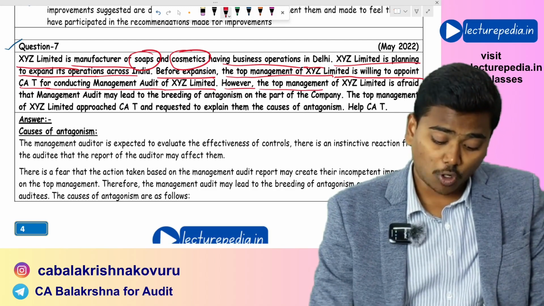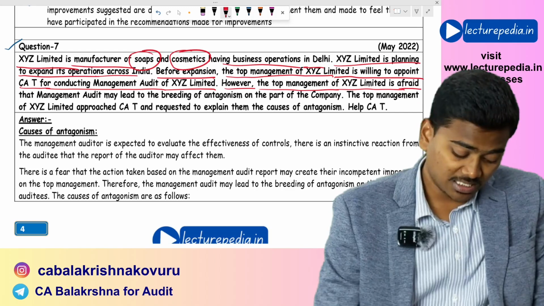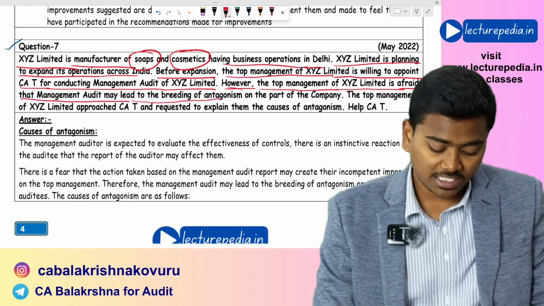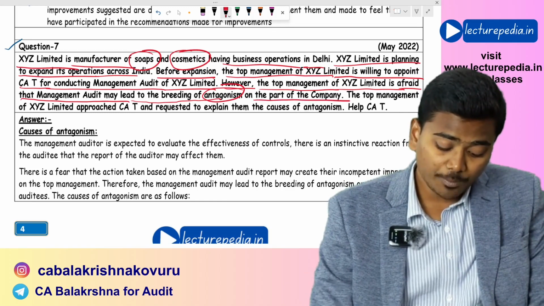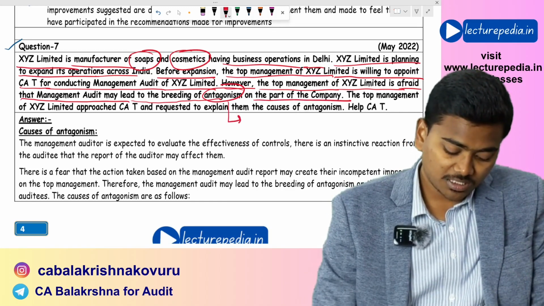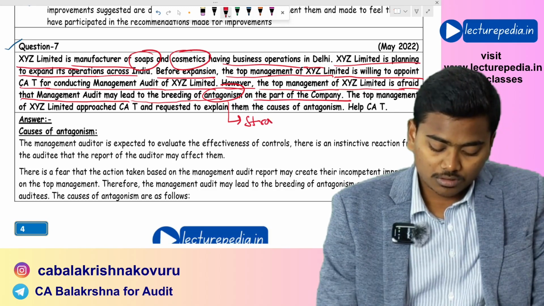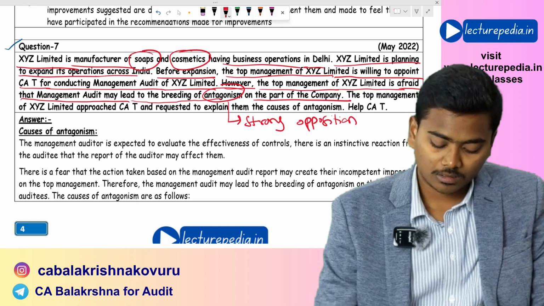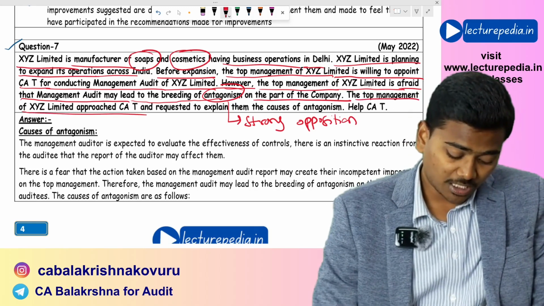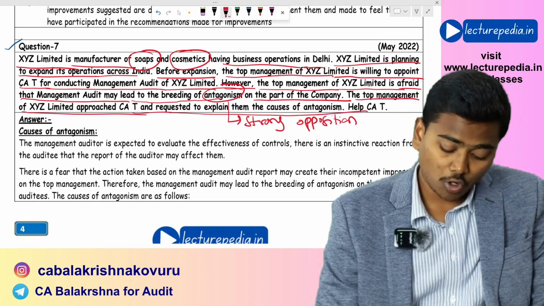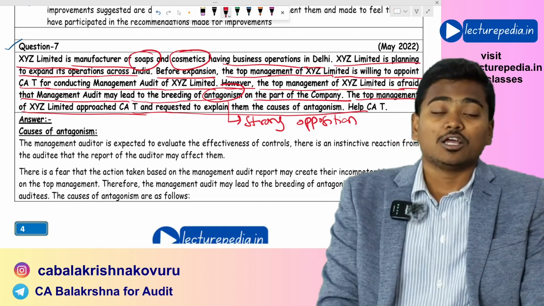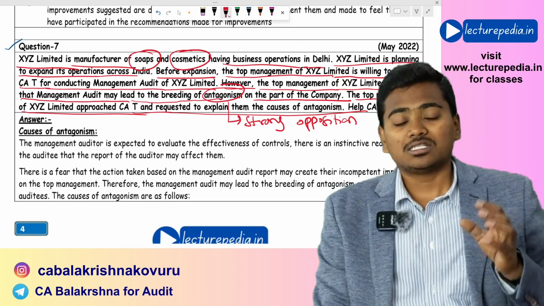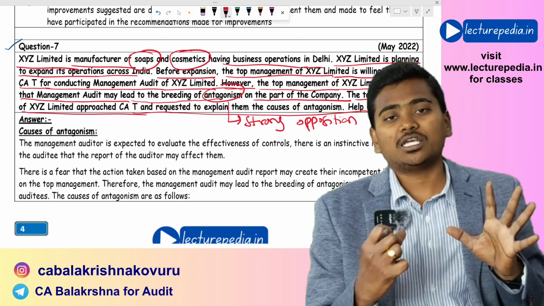However, the top management of XYZ Limited is afraid that management audit may lead to the breeding of antagonism on the part of the company. Antagonism means strong opposition. The top management of XYZ Limited approached the CA and requested to explain to them the causes of antagonism. Okay, what will cause this antagonism in the company? What will cause this strong opposition to the recommendations of the auditor?